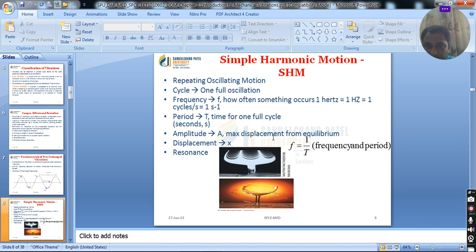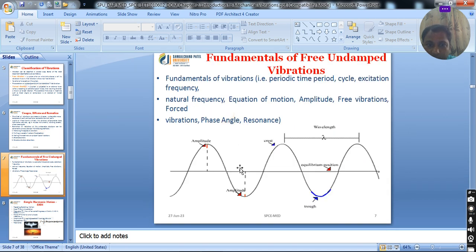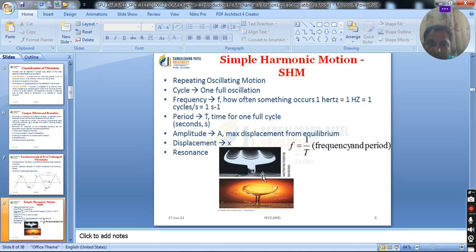What do you mean by frequency? Frequency represents the cycles per second. The unit of frequency is hertz, or cycles per second, Hz. It is the number of oscillations per unit time. What is a period? Time period T is measured in seconds, and it is the time required to complete one cycle, that is 0, pi, 2 pi. The small instantaneous time t is equal to 2 pi upon T.